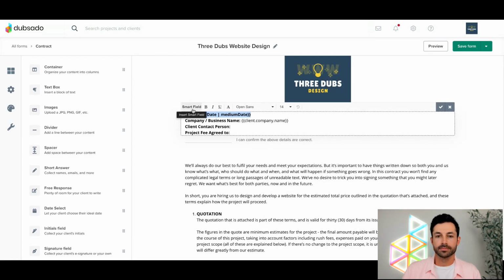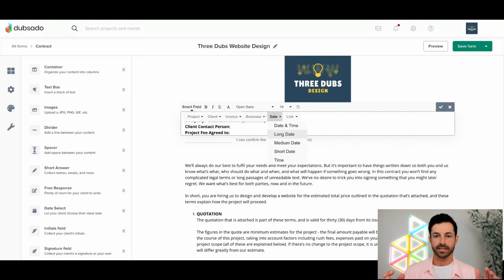Let's see here. Highlight this real quick. If I go back to these date fields here, date and time is going to be probably the standard one, as well as medium. If I go down to the long date, it's going to just be listing out the actual dates in month and full, like typed out version. Medium date would be the one that I picked there. Short date is just going to be more abbreviated. And then the time is just going to be listing out the exact time there.